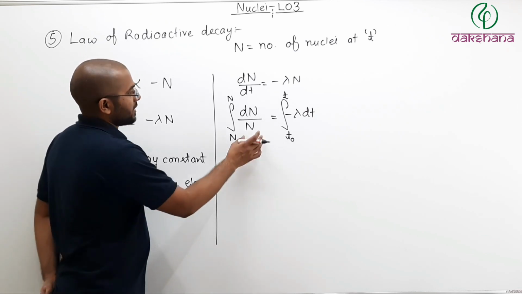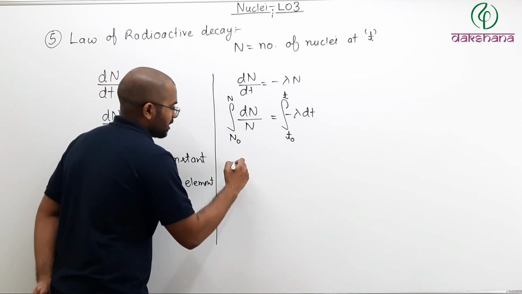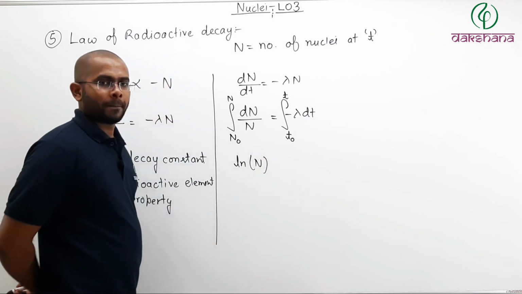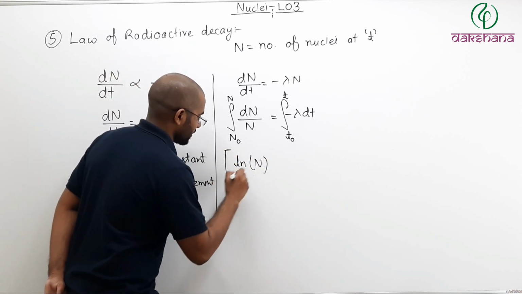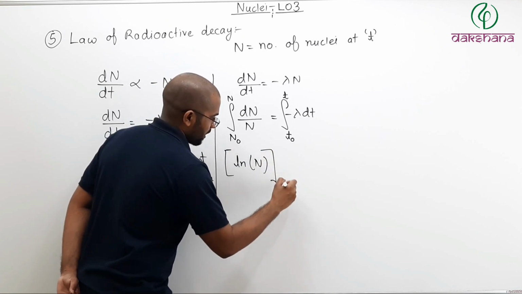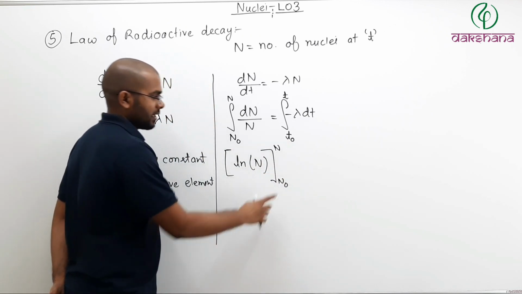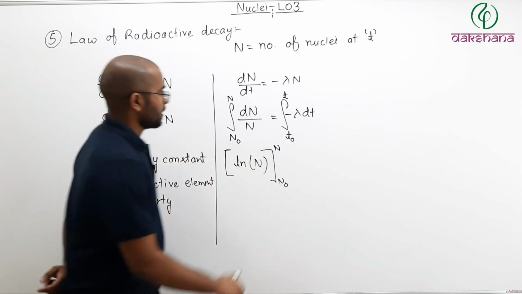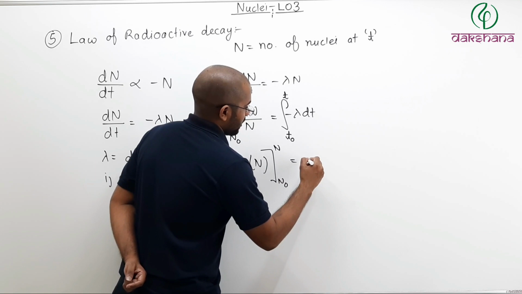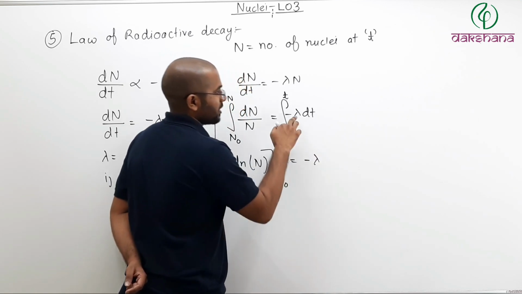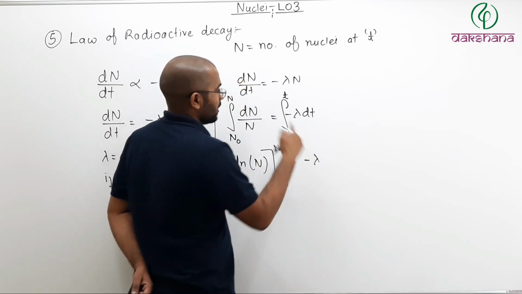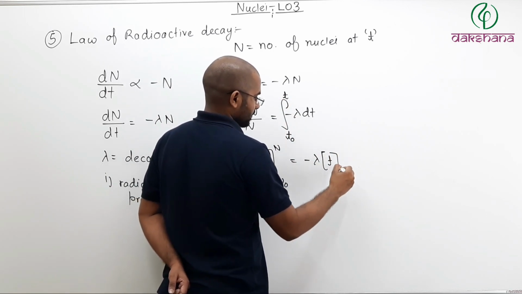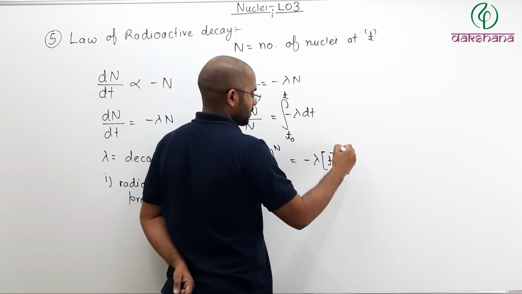Then if I integrate this, what will I get? dN by N will be ln N, with limits from N naught to N, initial number of nuclei N naught, final number of nuclei N. This will be equal to minus lambda times dt, which gives t, with limits from t naught to t.